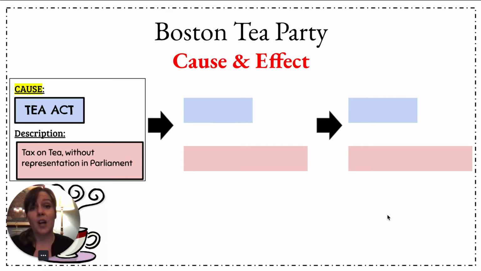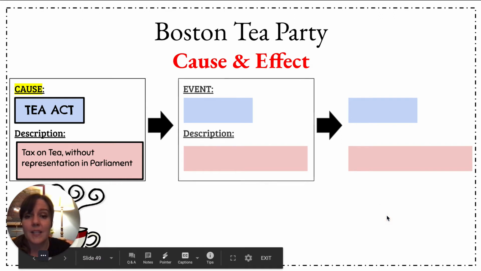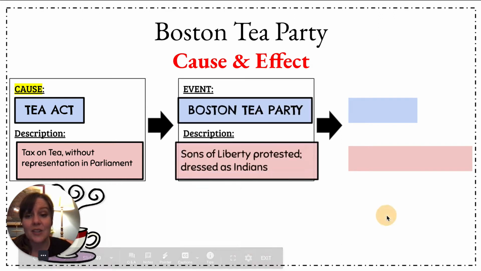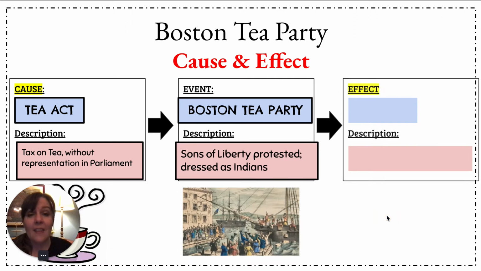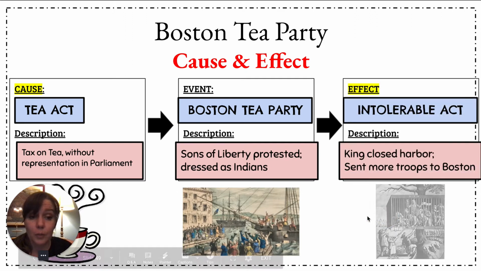All right, so the Boston Tea Party, very famous event, but it has to have a cause and it does have a consequence. It has an effect. Remember, causes happen before the event, effects happen after. So we're going to see that the cause of the Boston Tea Party is something called the Tea Act. That will lead to the Boston Tea Party. And then the effect is going to be a punishment. It's going to be an intolerable act.